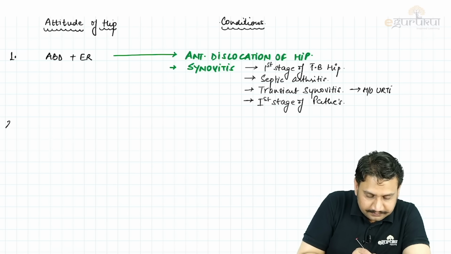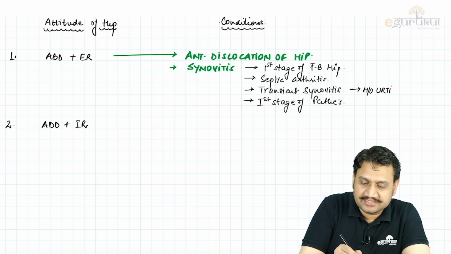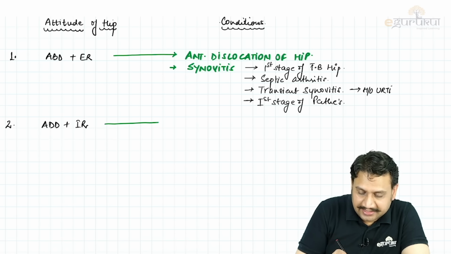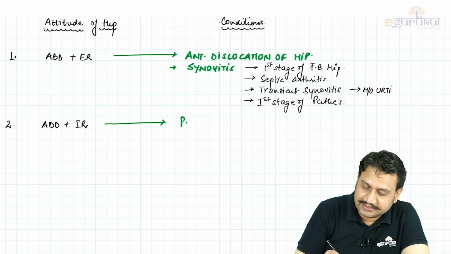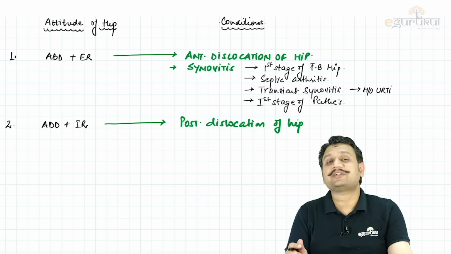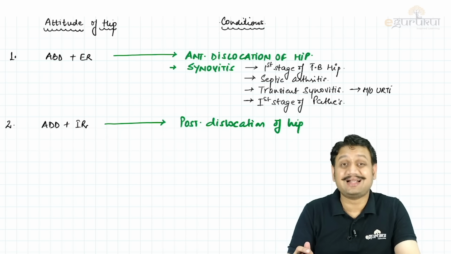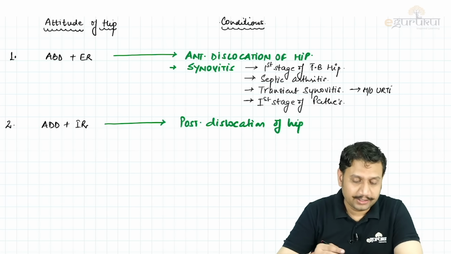Second, adduction and internal rotation. Where do we see adduction and internal rotation? You know that these are seen in posterior dislocation of the hip. That is the most common attitude that we see, isn't it? So the most common attitude seen in posterior dislocation of the hip is an adducted and internally rotated hip.